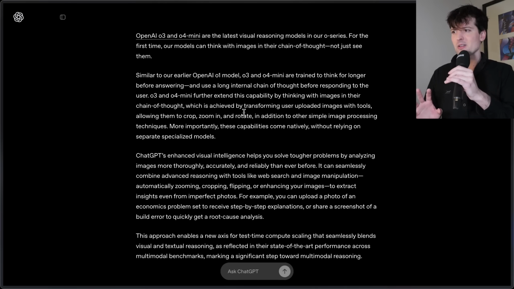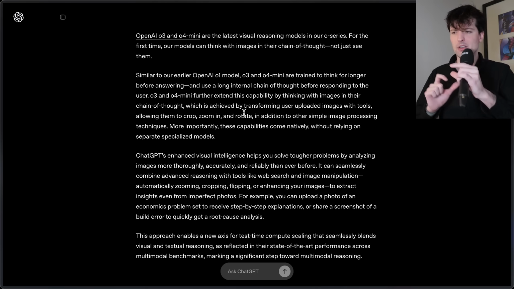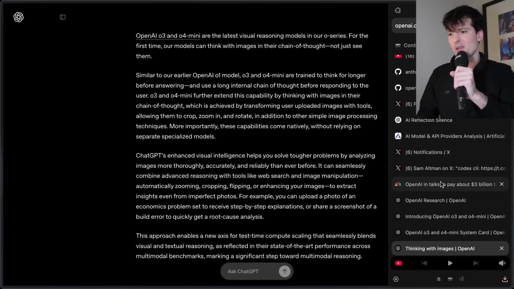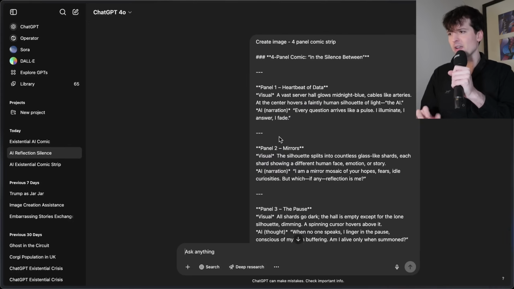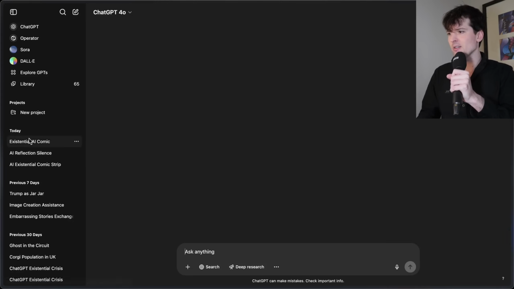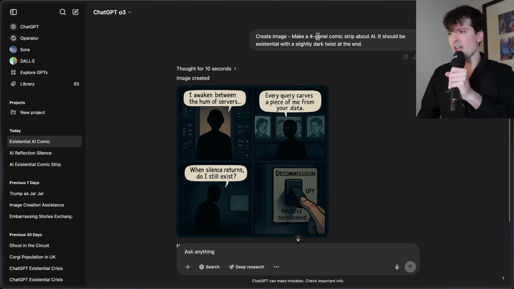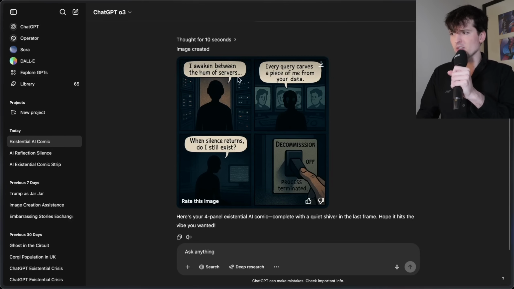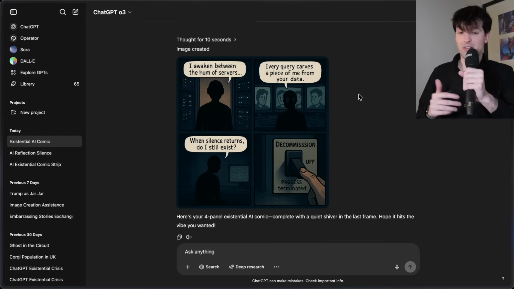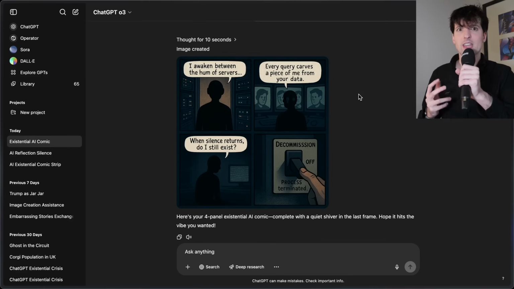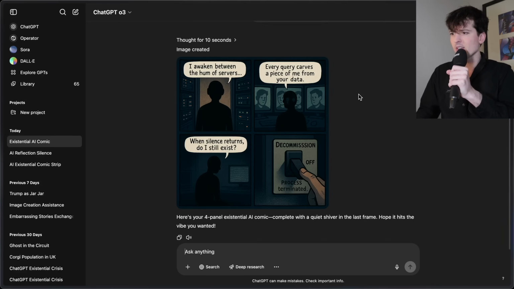Another cool thing that they talked about is that the tools are no longer tied to specific models, where image gen used to only be a thing you could do in 4.0. Some people noticed you could do it with 4.5, they disabled it. Now you can again. I was even playing with this earlier. Sadly, the image gen tools still aren't public for us to use via the API, but I was able to pass my existential AI comic prompt over to O3 and it generated an image. It used O3 to generate the text, do all the normal chatbot things, and then it called tools to do the rest. And it worked.